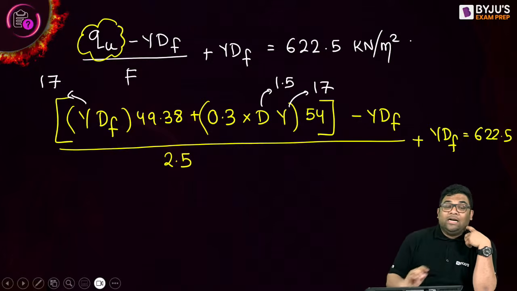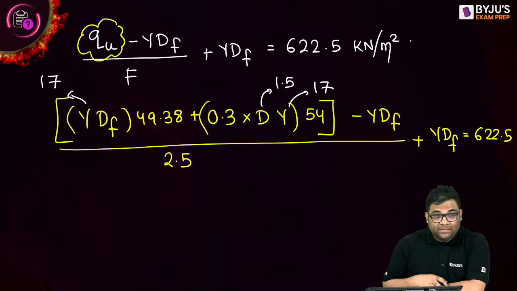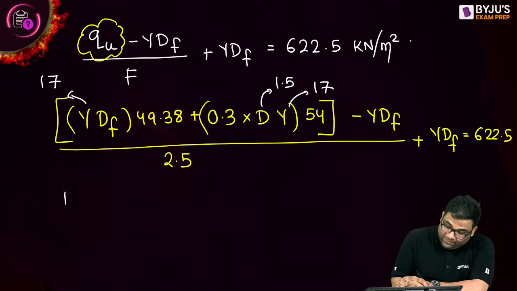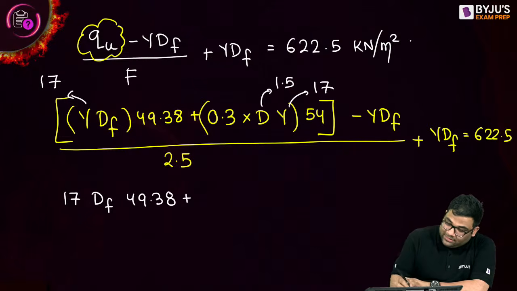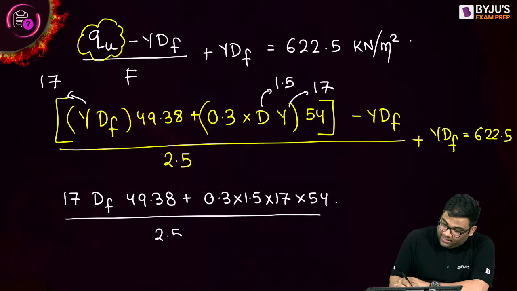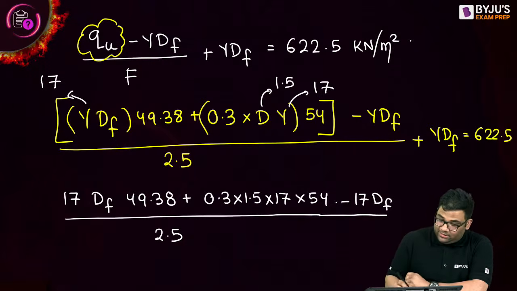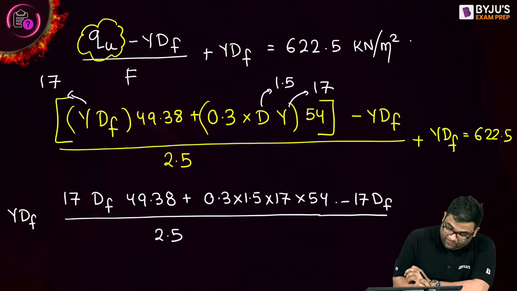The only unknown term is the depth of footing Df. Can you find it from this equation? Please solve and give me the depth of footing. So 17 into Df into 49.38 plus 0.3 into 1.5 into 17 into 54, divided by 2.5, minus gamma Df, plus gamma Df is equal to 622.5.